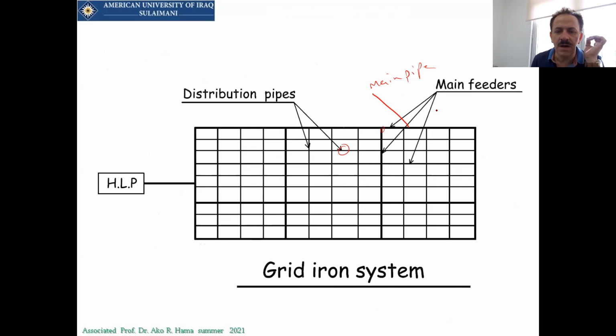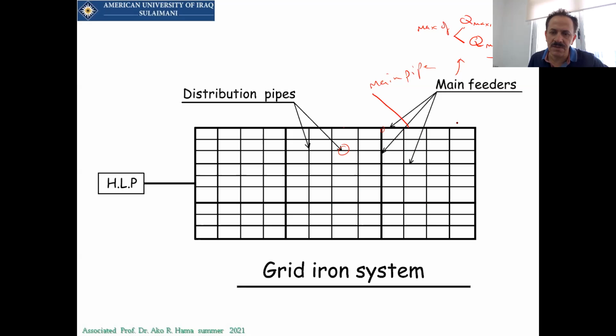So for these pipes, the main feeders, we should consider either the maximum of Q maximum daily plus Q fire, or Q maximum hourly. Which one will give you the larger value for the area that this pipe serves?